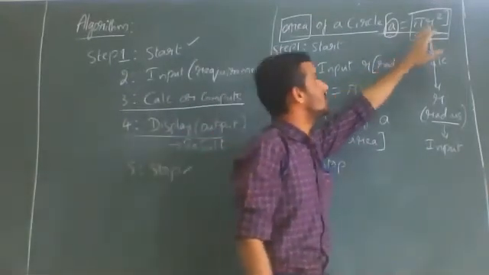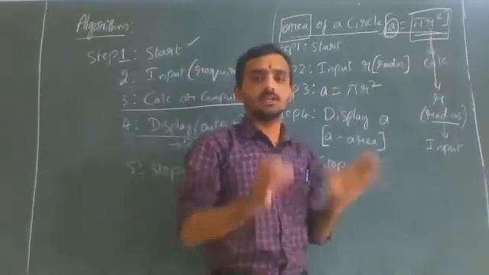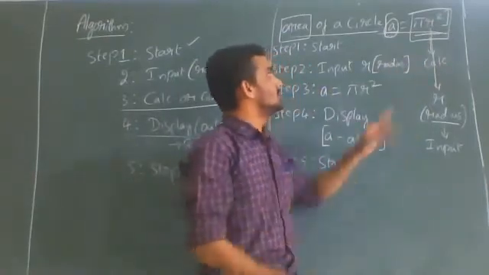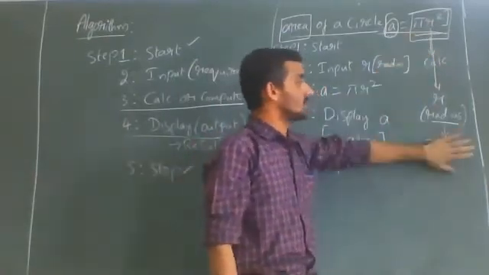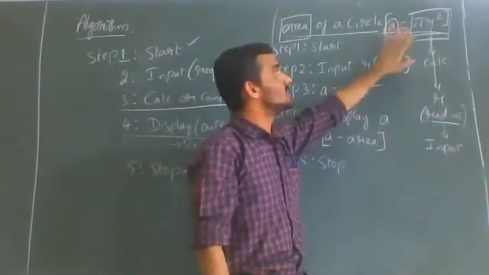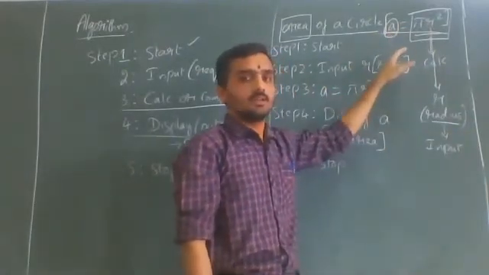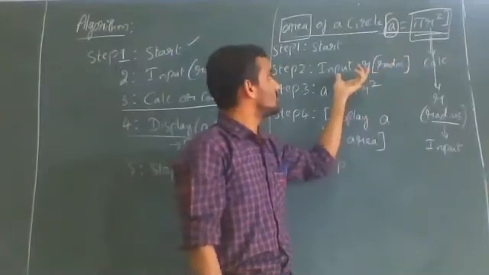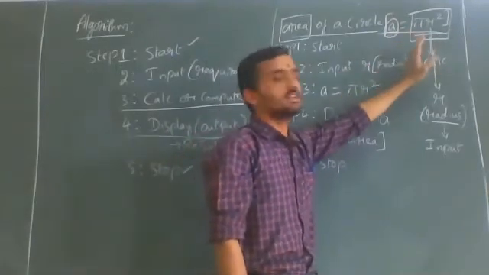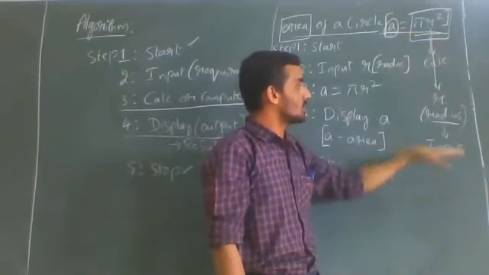So here the requirement is R. R indicates radius. For any circle, radius is the requirement, right? So here R indicates radius, that you can take as input. Don't take area as an input, because area we are calculating. Whatever we are calculating, you should not take it as an input. Whatever is already present in the circle, that is in the problem, that you have to take as input.